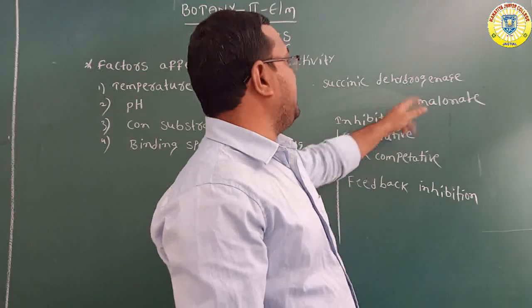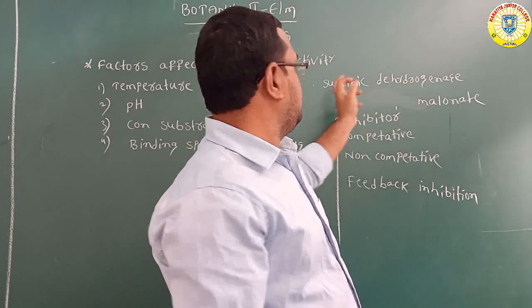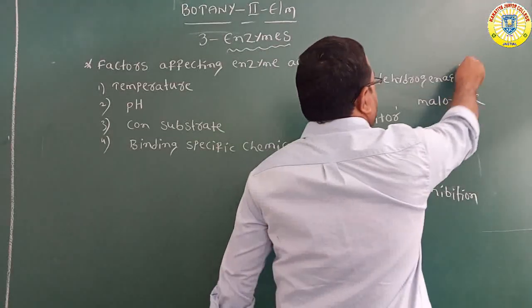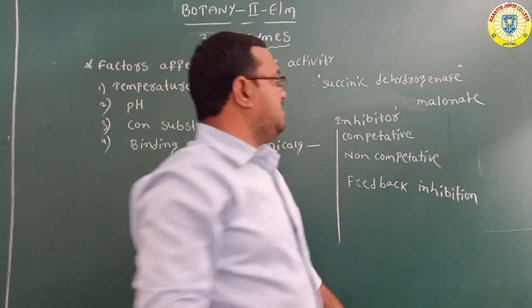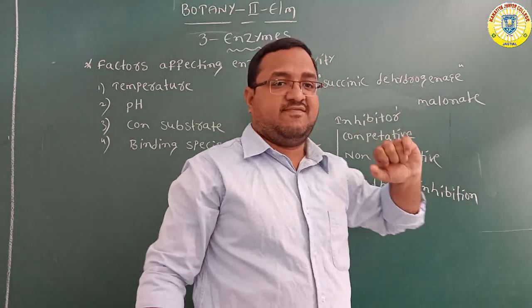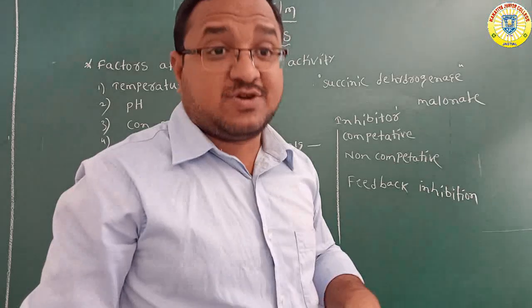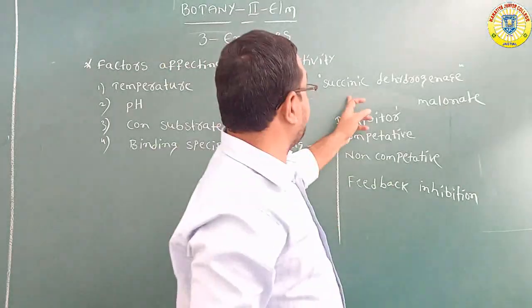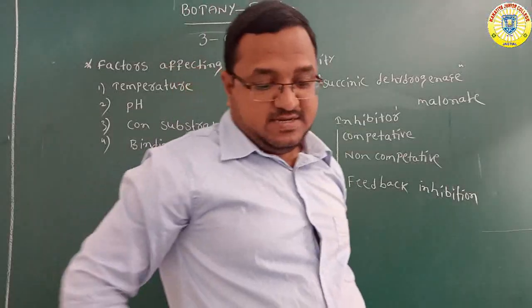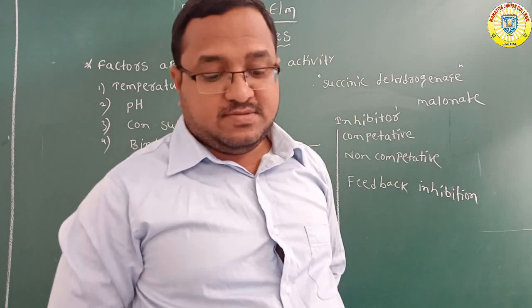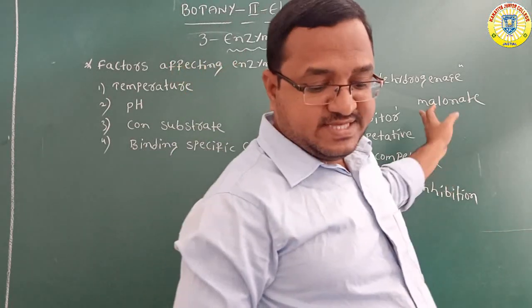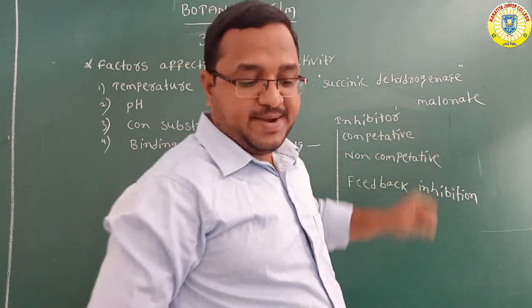The succinic dehydrogenase reaction is inhibited by the inhibitor malonate. Why? Because malonate closely resembles the structure of succinate. Here succinate is the substrate.